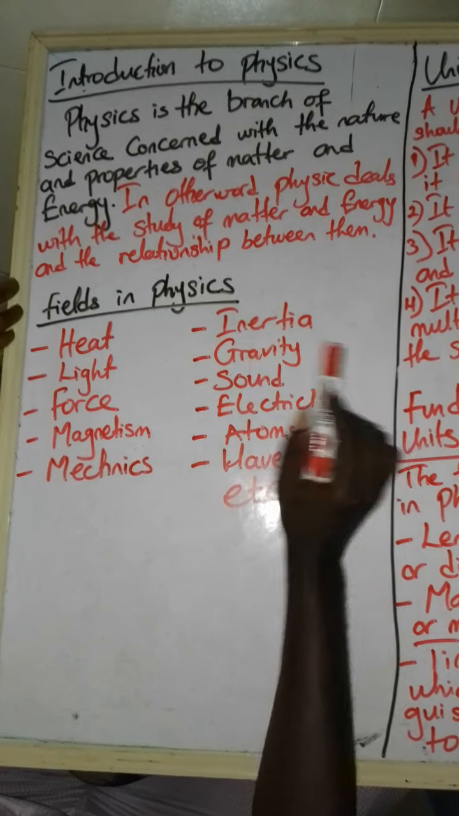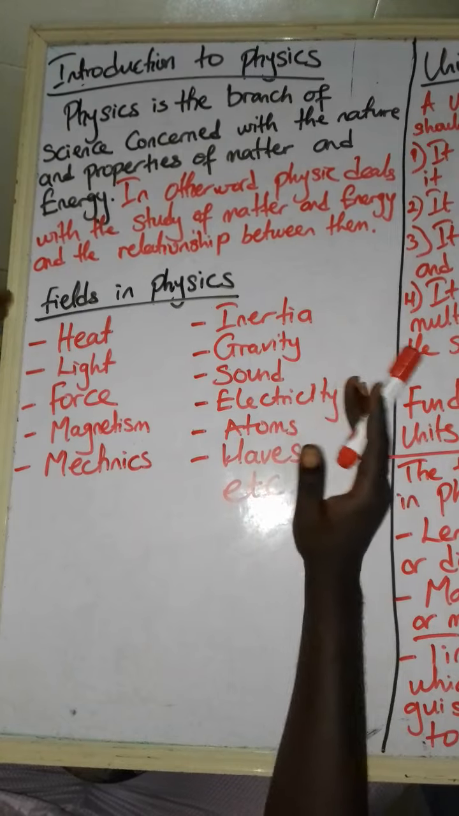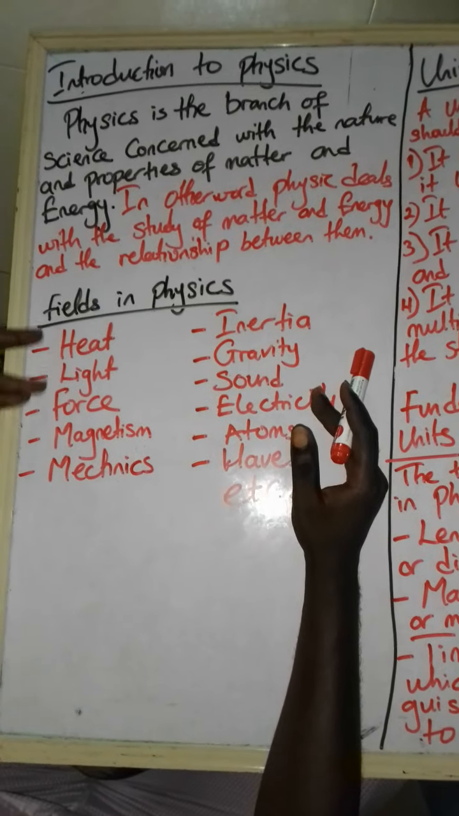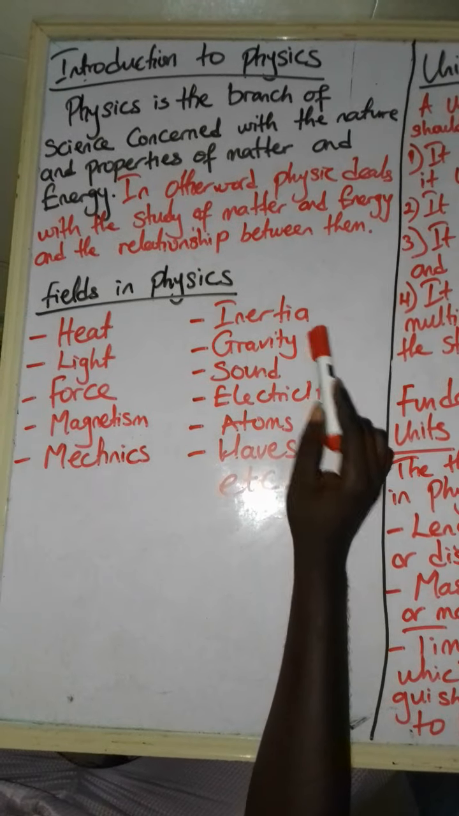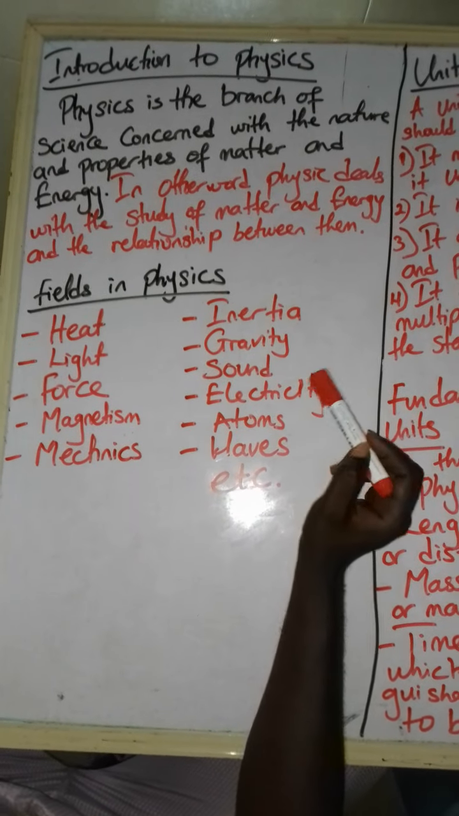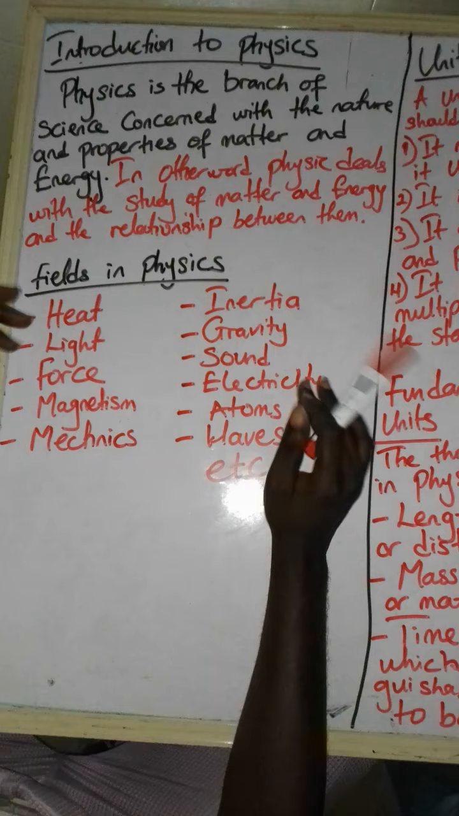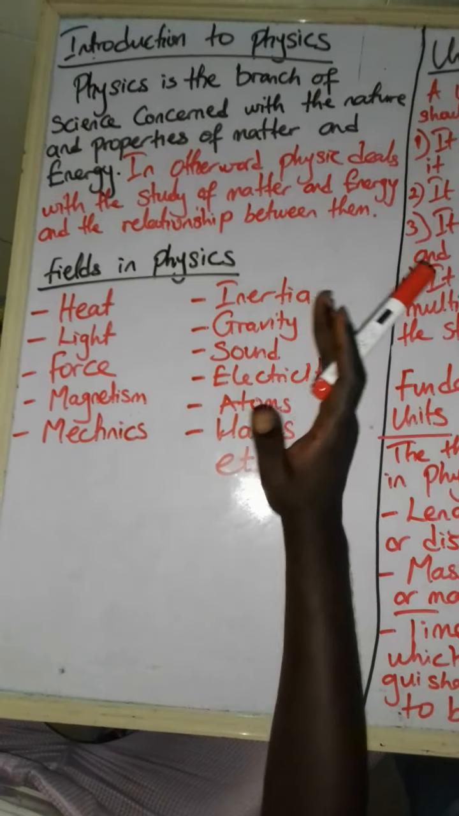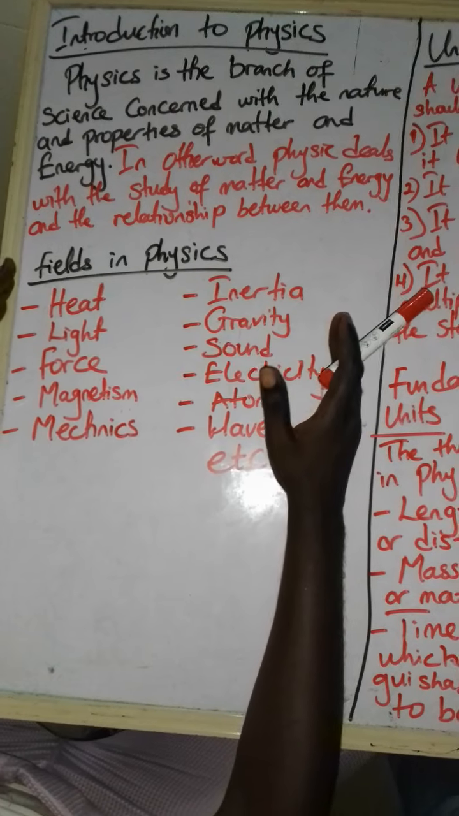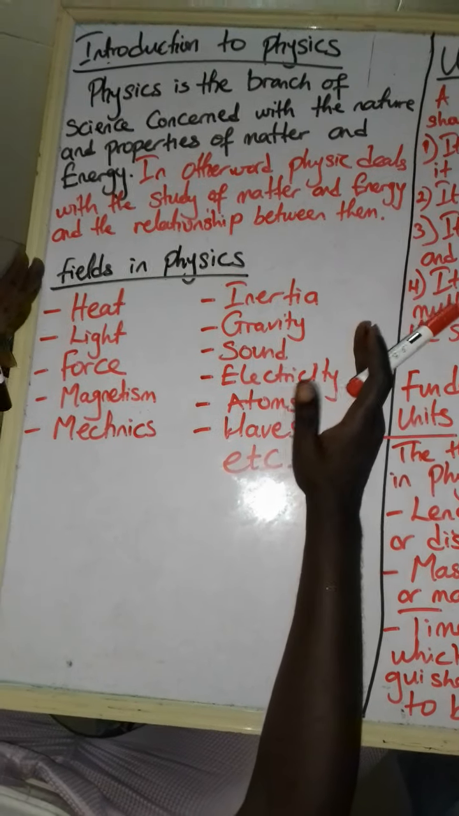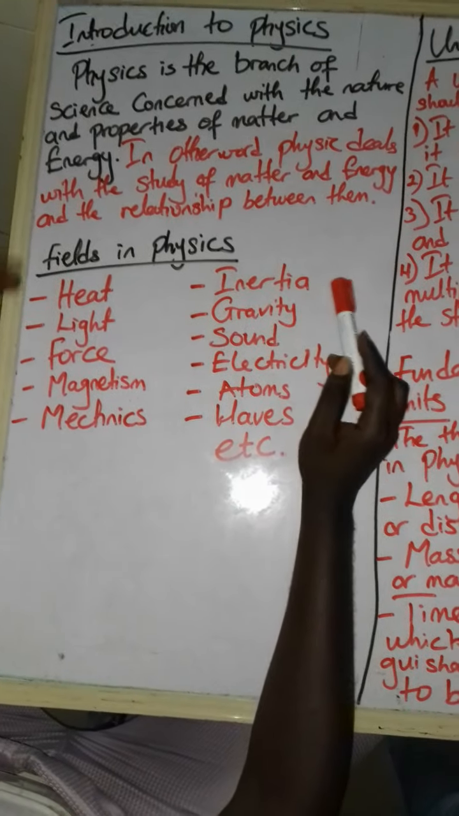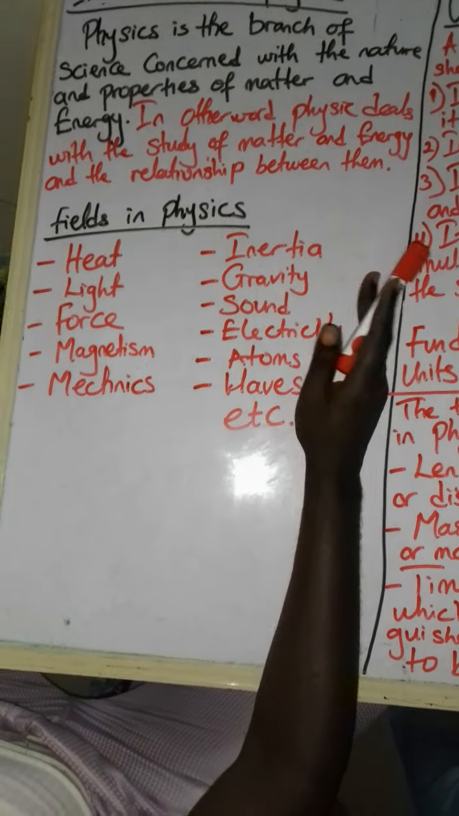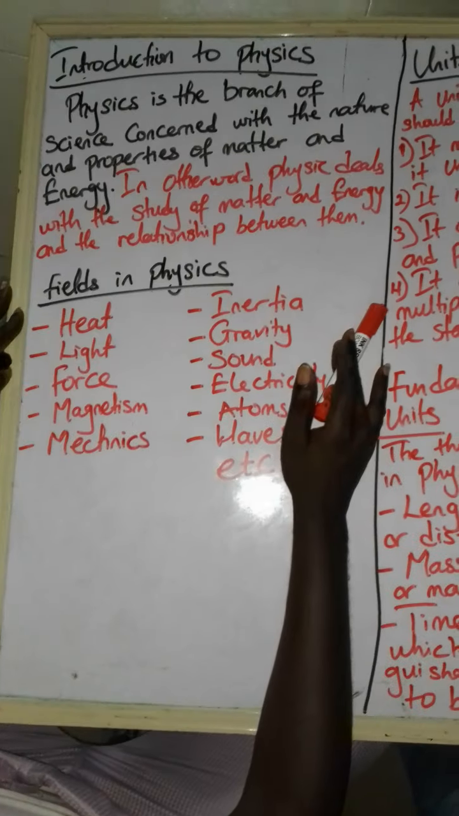And we have lots of fields, some of which we cannot mention all. We have heat, light, force, magnetism, mechanics, inertia, gravity, sound, electricity, atoms, waves, etc. All these are embedded in physics, and we are going to study all of this by God's grace, step by step. Very soon you'll see that all these are very interesting aspects of physics, which everyone will be able to know.